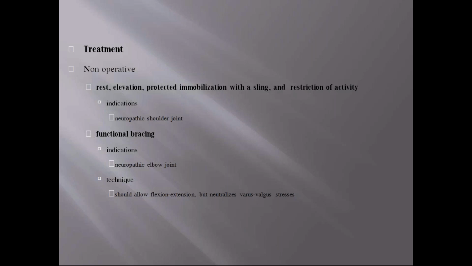The indication is a neuropathic shoulder joint. What we do is give rest, and we do functional bracing. With functional bracing the patient can move his joint, do small activities, but the joint will be at rest. Indications are a neuropathic elbow joint, and it allows flexion extension but neutralizes valgus varus stresses. So the stresses are neutralized, but the movement is present. That is functional bracing.